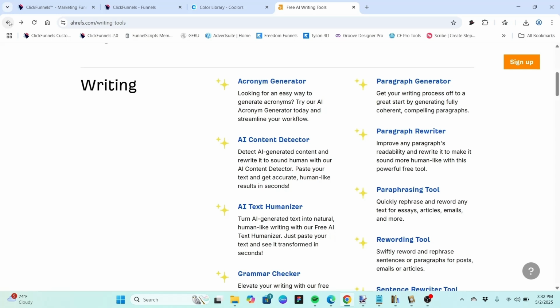Being from Ahrefs, we can be sure that these tools are fairly decent. A lot of these are going to seem similar, and that's fine. The main thing is we just want options for putting something in, whether it's textually written or produced by another AI program, and basically spinning it to get a different version of it. We're going to start with the paragraph generator.